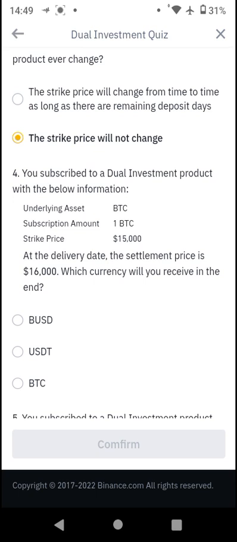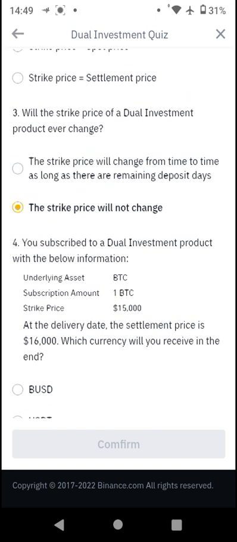So you subscribe to a dual investment product. The strike price usually does not change because it is a fixed price. It is fixed, as well as the APY. Although when the reference price on the spot market is closer, Binance might stop offering that dual investment service to users. Like for ETH, you can see we no longer have dual investment for ETH. So most likely they might have more in the future.